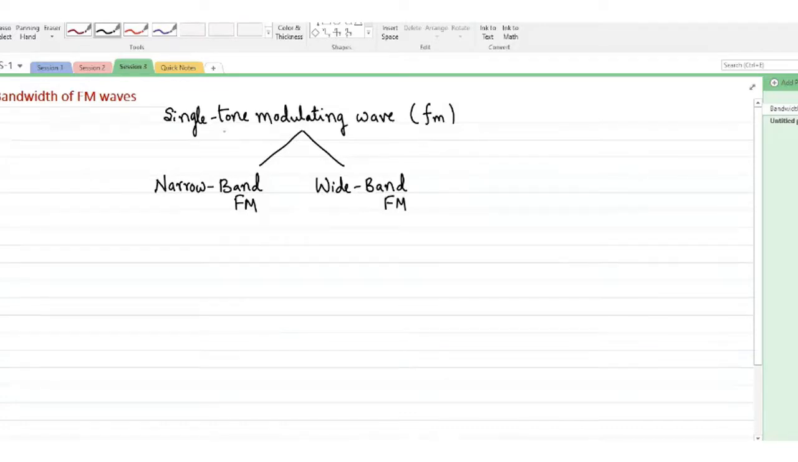Of course, we can extend this theory to a multitone modulating wave as well, where the information signal consists of multiple frequencies. We can consider such cases too, but we'll take that at the end of this discussion, about how a multitone modulating wave will affect the bandwidth of the FM wave. Single tone itself will be a little tricky to analyze. First we'll take this case.